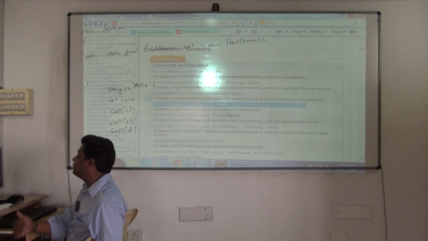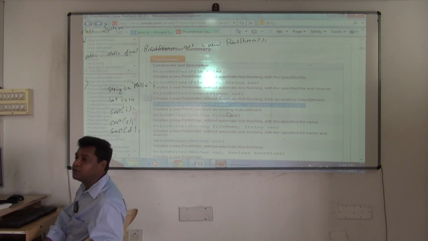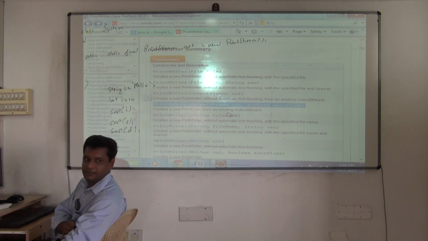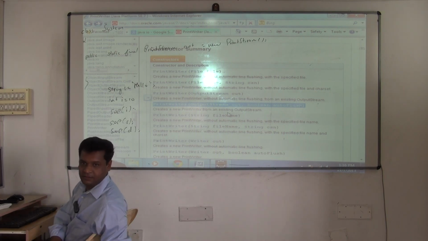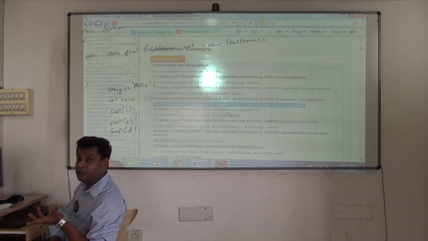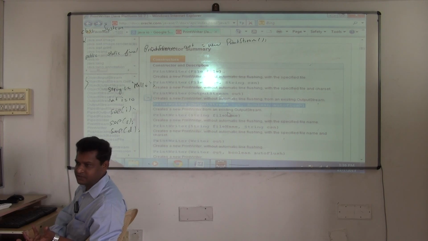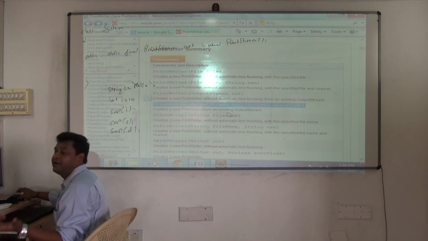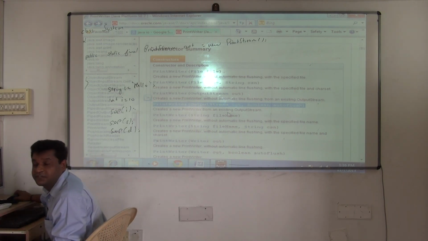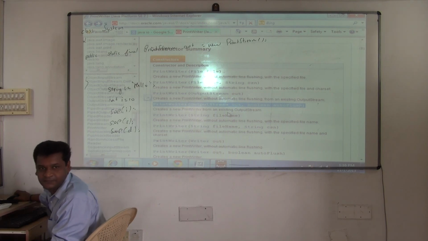See, to create an object of PrintWriter, what do I need? An object of type OutputStream. OutputStream is what? Superclass. It's the superclass of all the output stream classes. So I cannot create an object of OutputStream, because it's an abstract class. So the parameter is of type what now?